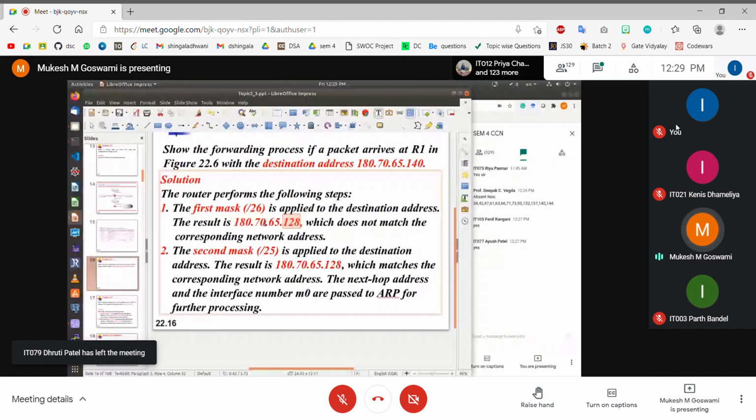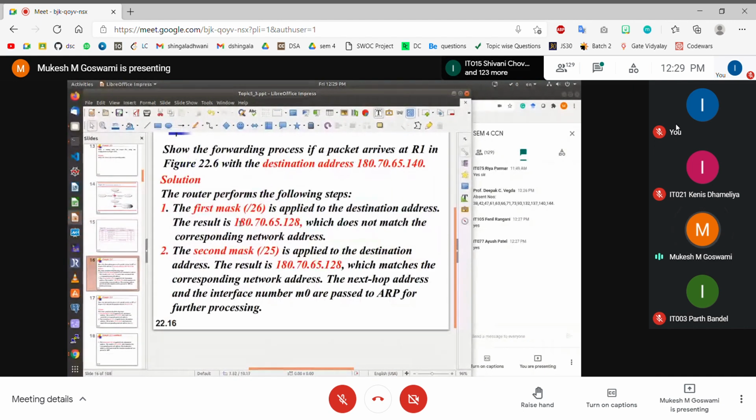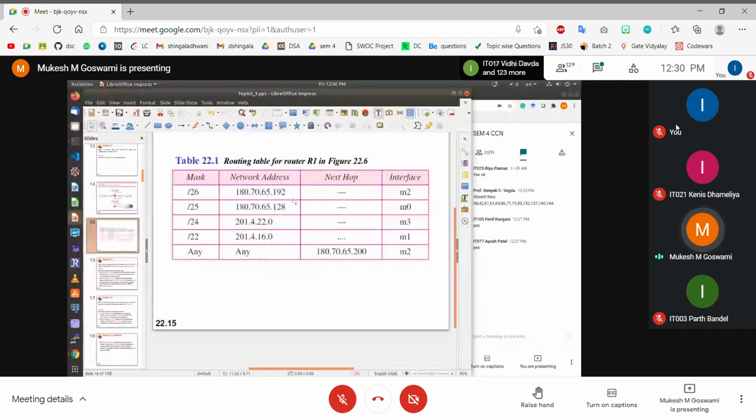So by applying the 26 mask, the resulting address is 180.70.65.128. Is this address matching with the network address here? We have 180.70.65.192 here, and here it is 180.70.65.128. So obviously this address is not matching with this network address. So the first entry is not matching.